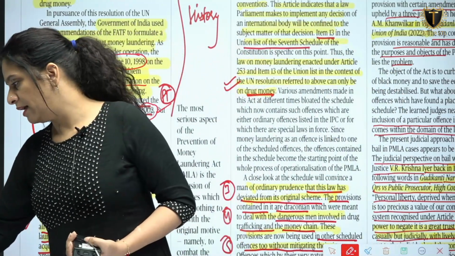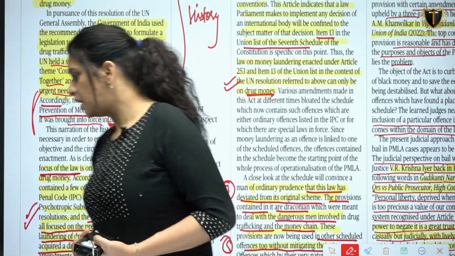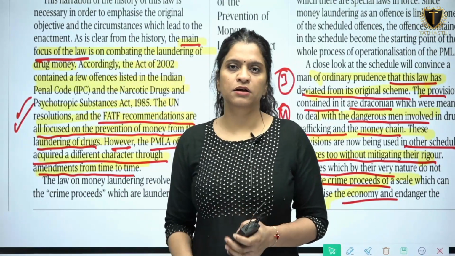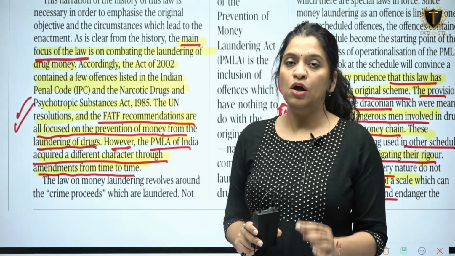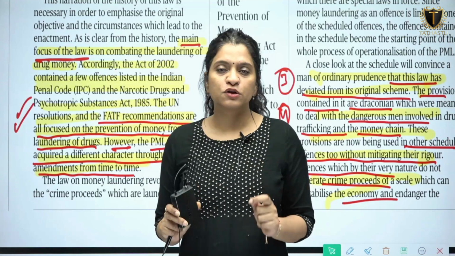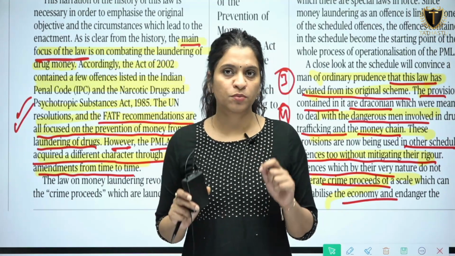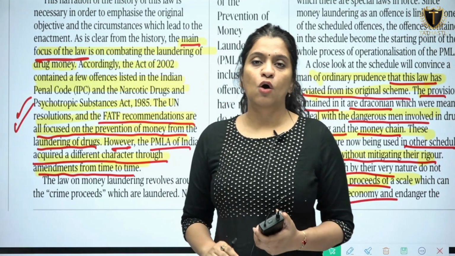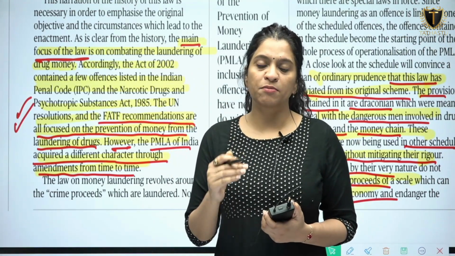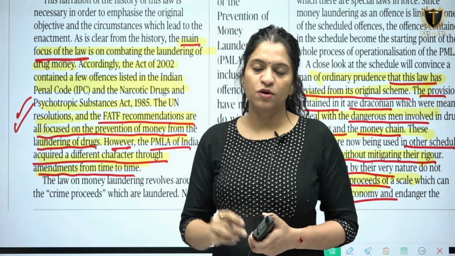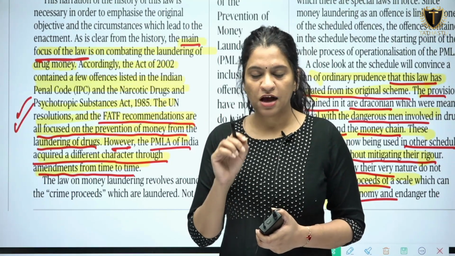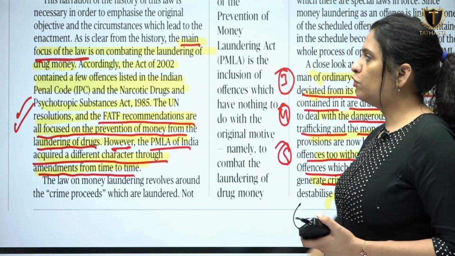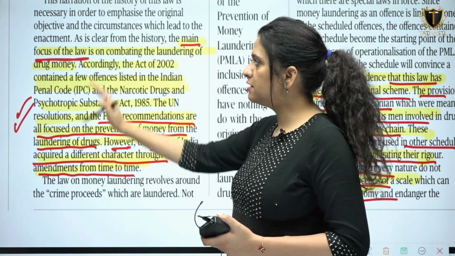And then the next line that is to be read is, now again, the focus of the law. In the entire article, the writer is concerned about the focus of the law, the objective of the law. What was the objective of this law? Who were all to be focused? What all concerns were to be focused? And how the entire law, through various provisions, through various amendments, has diverted from the main focus. This is the concern which has been highlighted in the article throughout. So, the main focus of the law is on combating the laundering of drug money. This is the main focus.